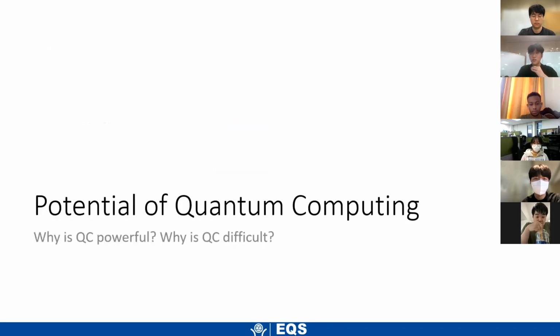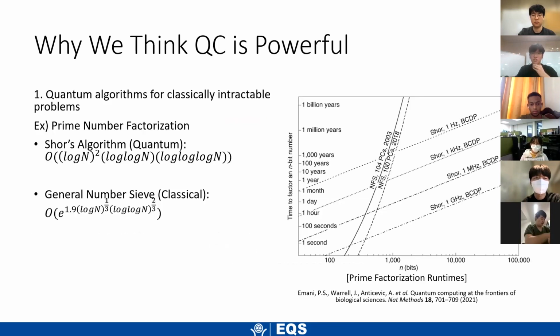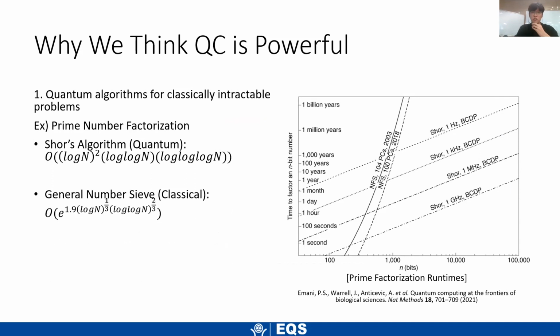So I want to first talk about why we're all here and why we're trying to study quantum computing. We want to study quantum computing because it's useful in some way. So why is quantum computing powerful? And why is it so difficult to make one? So the author gives three reasons on why we think quantum computing is powerful.